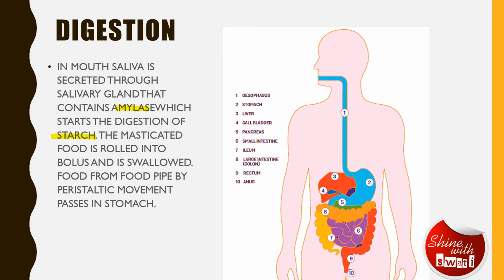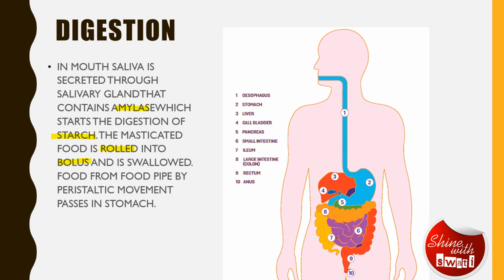And this masticated food is then rolled into bolus. So what is this bolus? It is basically such a form of food that can be swallowed. So basically the food we eat is churned with the help of the teeth and saliva, and it is converted into such a form of food that can be swallowed.